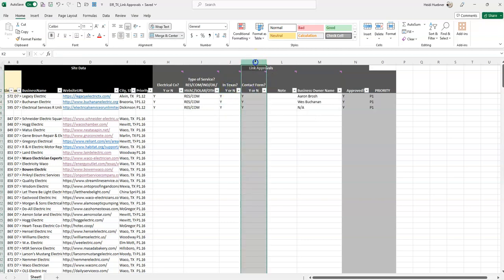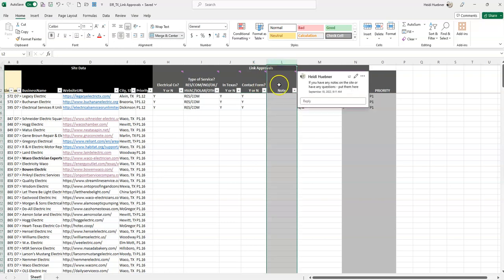Okay, next up is: is there a contact form? We're looking for a form that we could submit to on their website. I'll go through some examples with you, but do they have a contact form? That's very important.